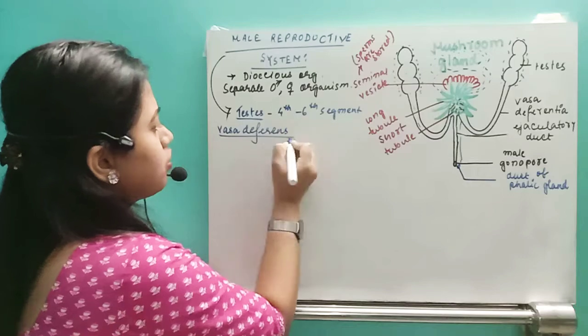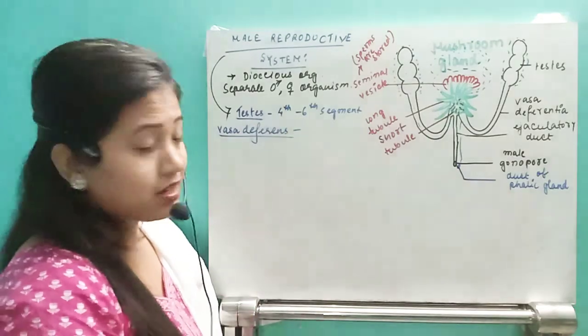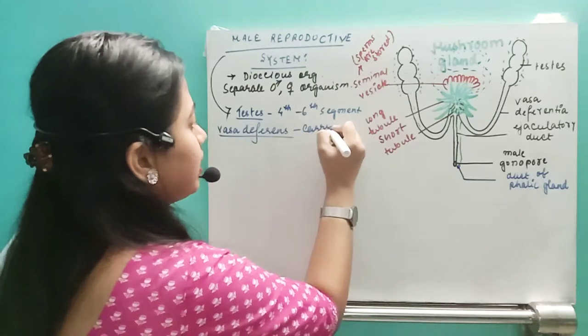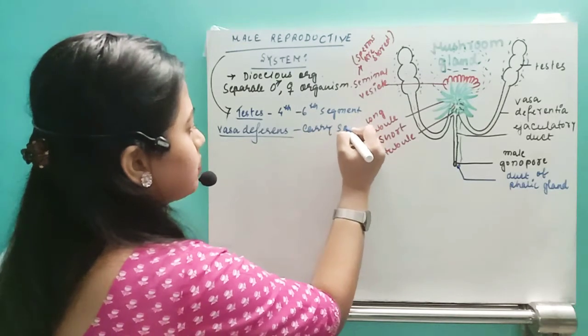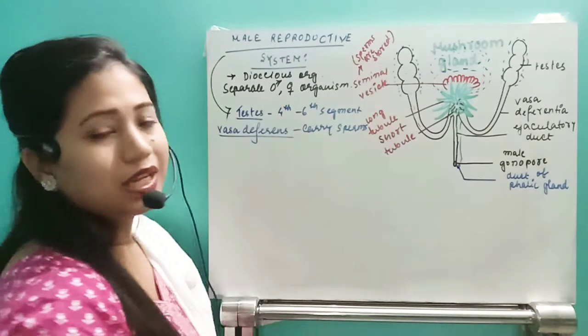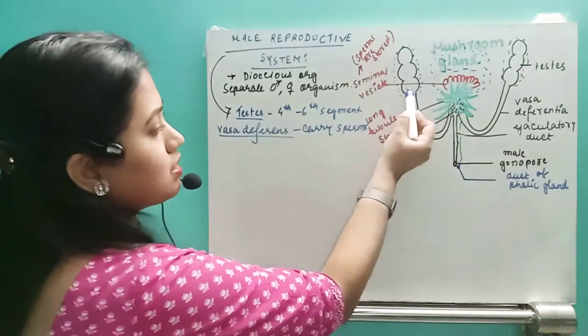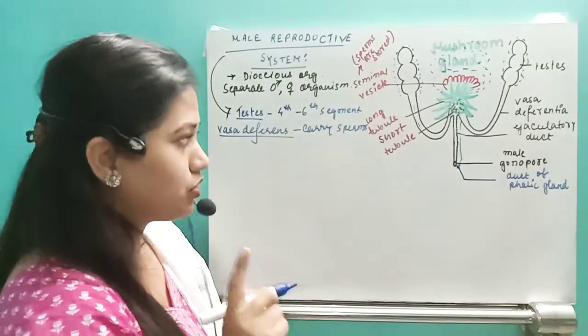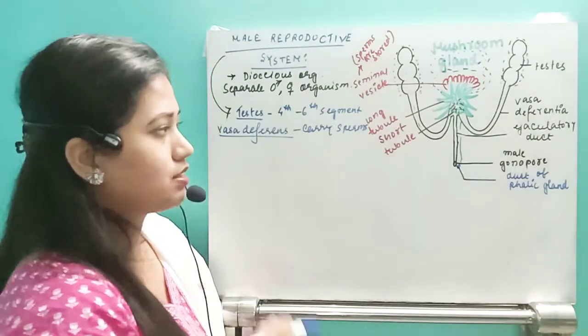They carry the sperms from the testis to the region of the seminal vesicle. I will tell you what that is.